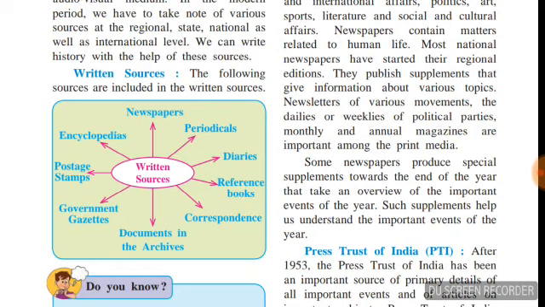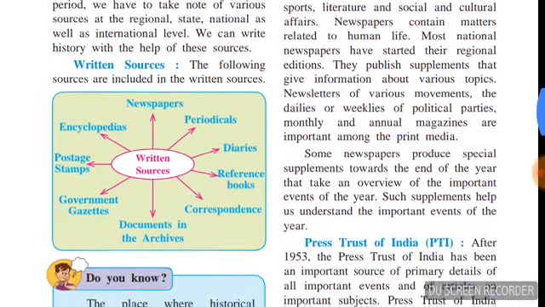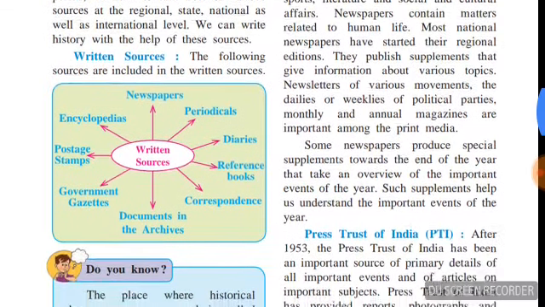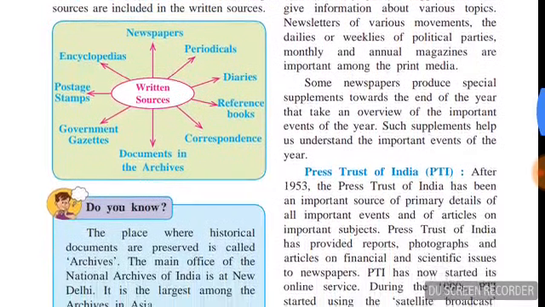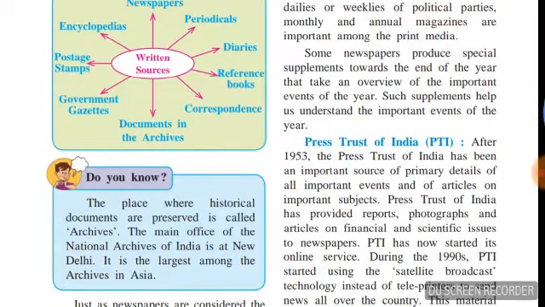So first we will see written sources. See, the following sources are included in the written sources. You can see that a diagram is given in your textbook. Written sources: newspapers, periodicals, diaries, reference books, correspondence, documents in the archives, government gazettes, postage stamps, encyclopedias, etc. I will explain them one by one.